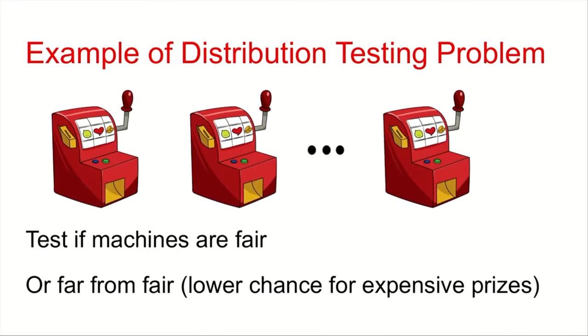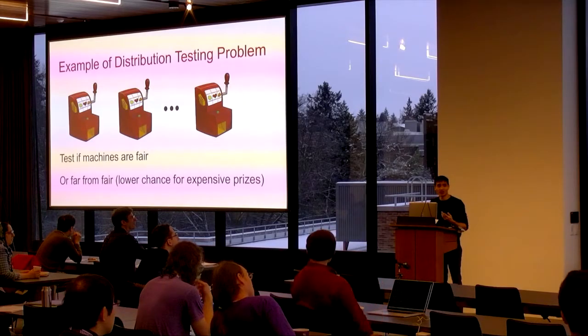Case one is that the casino is a nice casino, which is rare, meaning all these machines are fair, meaning that they assign equal probability to all the prizes. Or you want to test the case that the house or the casino is very unfair, meaning that they assign higher probability to cheap prizes like free drinks and lower probability to cash money.